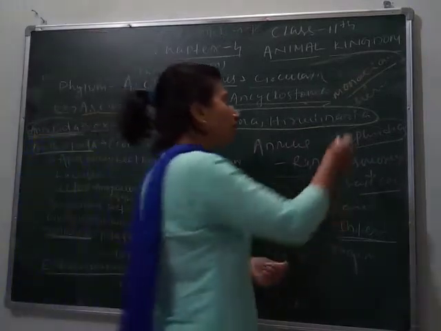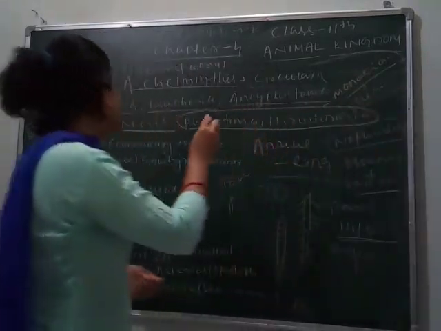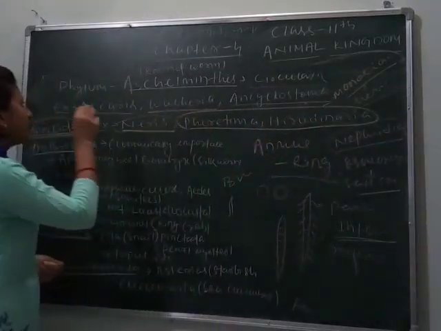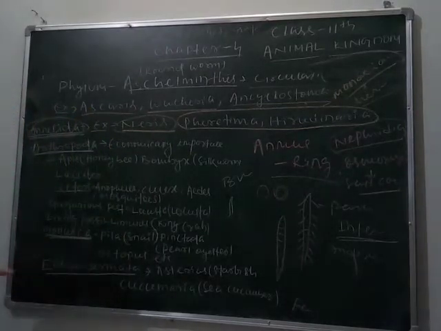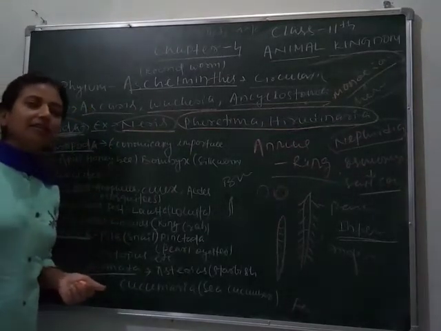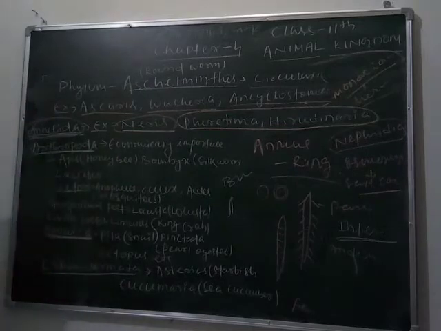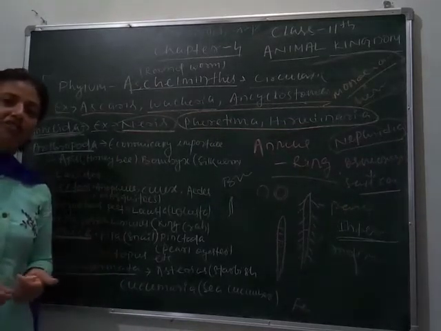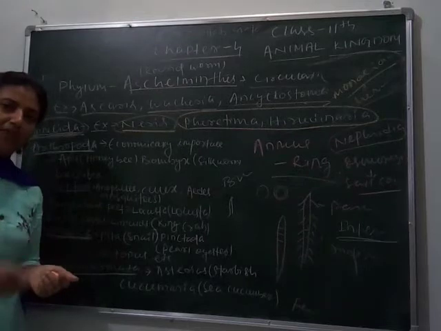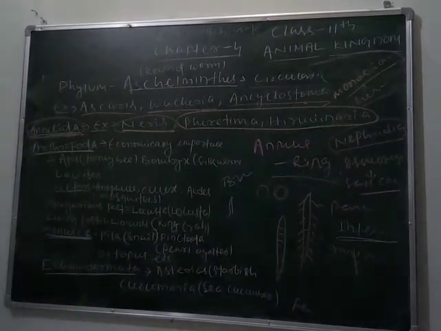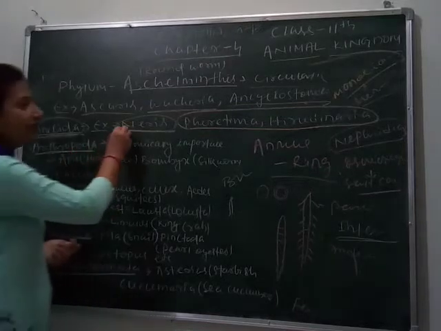That's why they are called monoecious. But Nereis is dioecious, meaning its male and female are separate, due to the presence of different sex organs. Male contains the male sex organ and female contains the female sex organ. So I have given you the examples here.